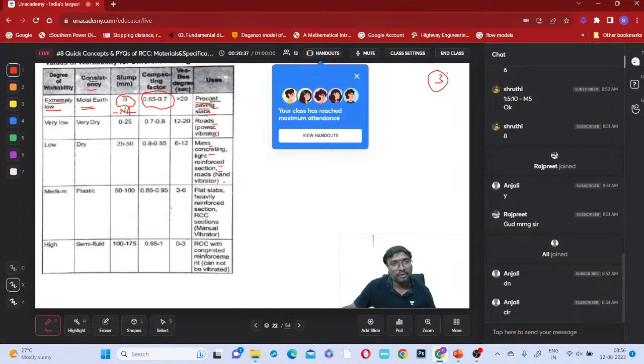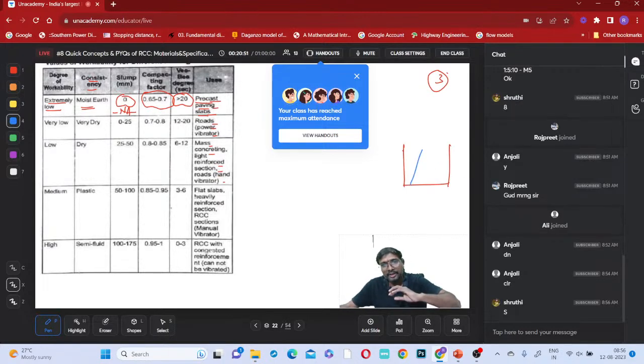VB degree, how much can you say, greater than 20 seconds? Do you remember what that VB test is? First we'll be taking a cylinder. We'll place the cone here, and we'll be filling the concrete. This slump cone, frustum of cone, will be taken outside and we will start vibrating, right?